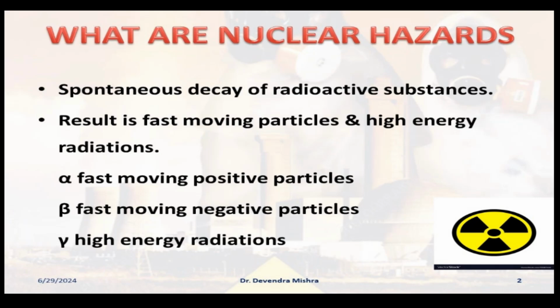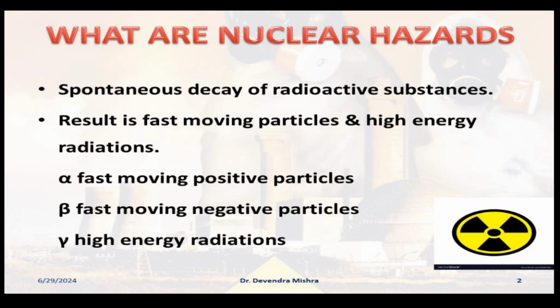Now you can see what the nuclear hazards actually are. Basically these nuclear hazards are nothing but radioactive substances, like uranium, plutonium, and many more you have already seen. And what are these nuclear substances? Nuclear substances are substances which undergo spontaneous decay, and due to this spontaneous decay, they form very fast moving particles, and these particles have very high energy or very high radiations. This is very, very important.